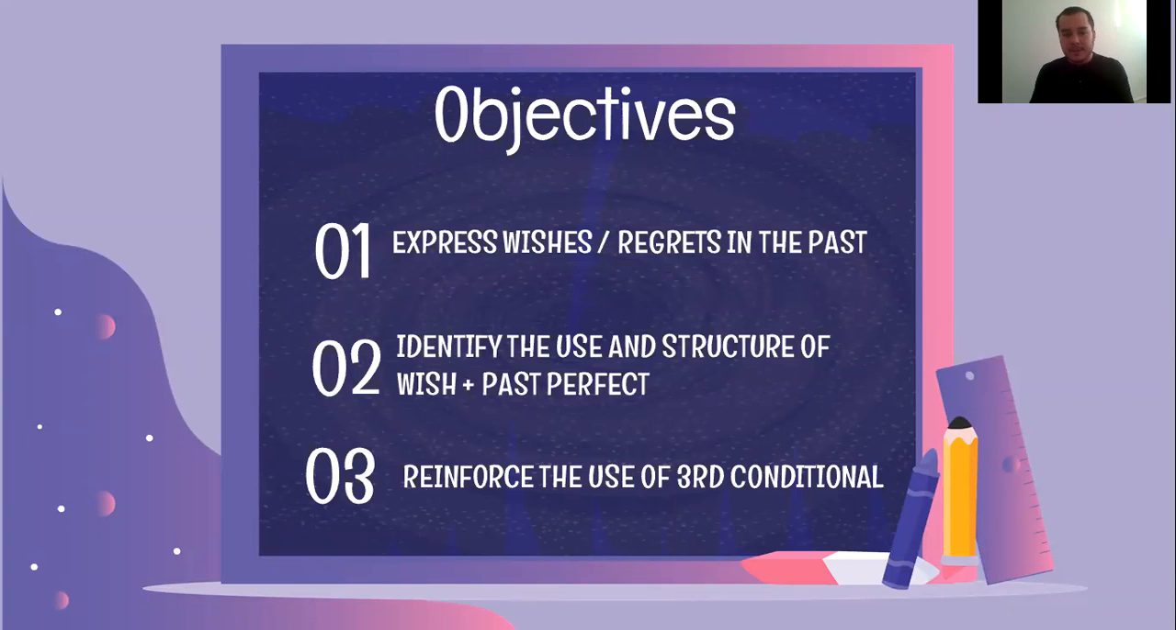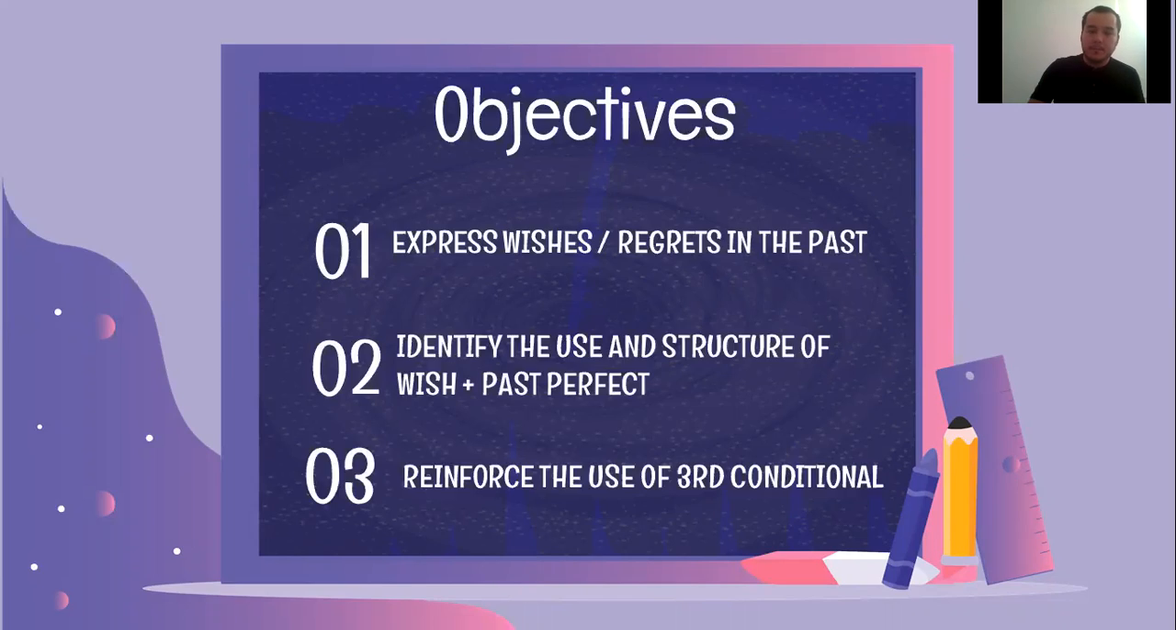Objectives for today's class. Number 1 says express wishes and regrets in the past. Number 2, identify the use and the structure of wish plus the past perfect form. And number 3 says reinforce the use of the third conditional.